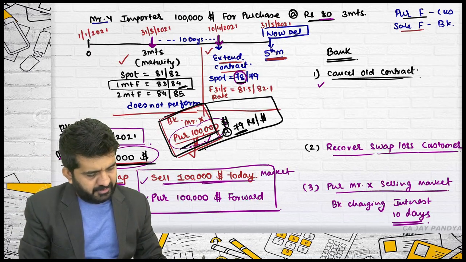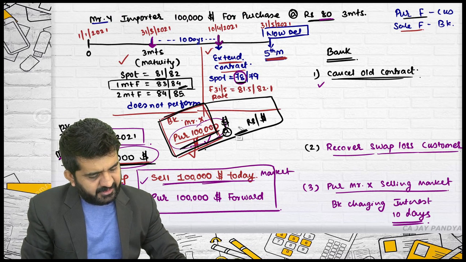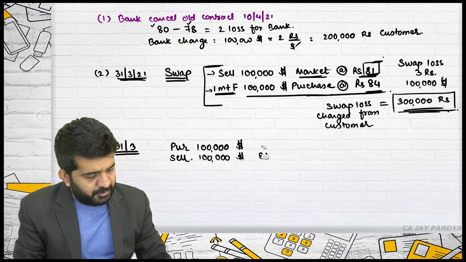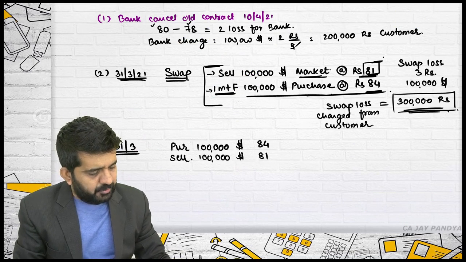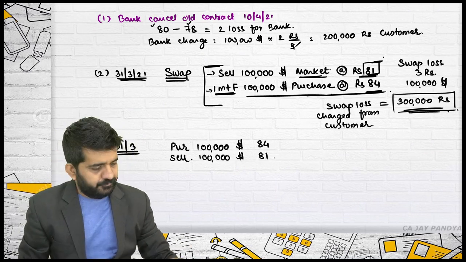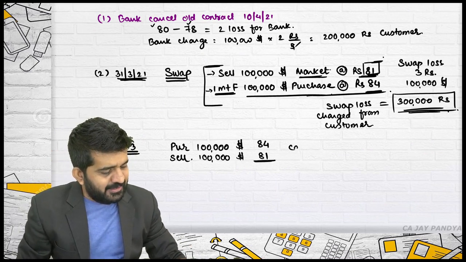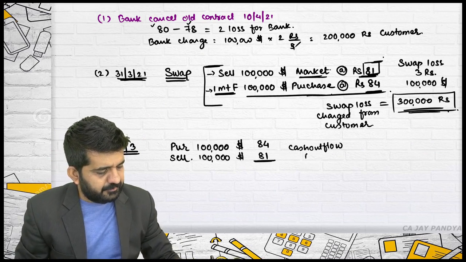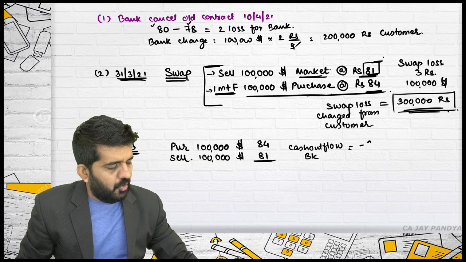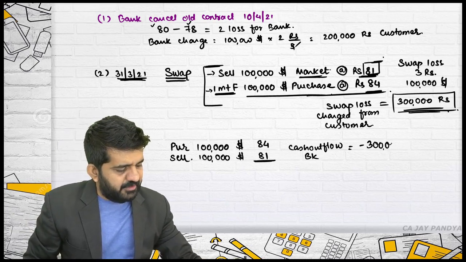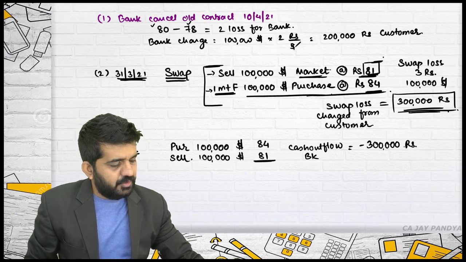Alright, let me take this not as 79 but take it as 84. So the bank is purchasing at 84, selling at 81. There is a cash outflow for the bank of 3 rupees into $1 lakh, which is 3 lakhs rupees.